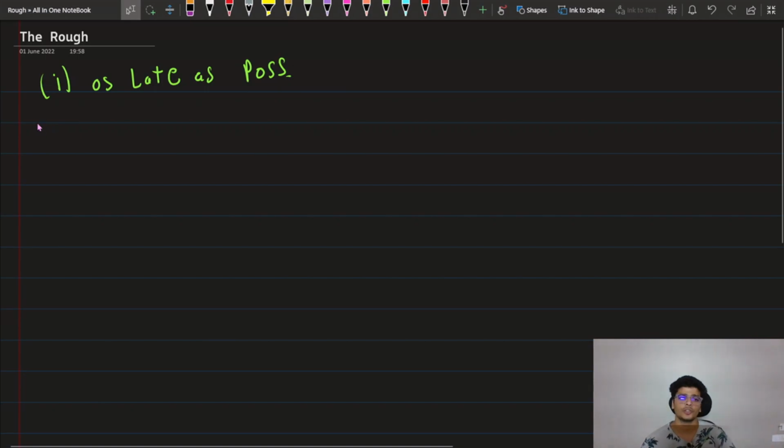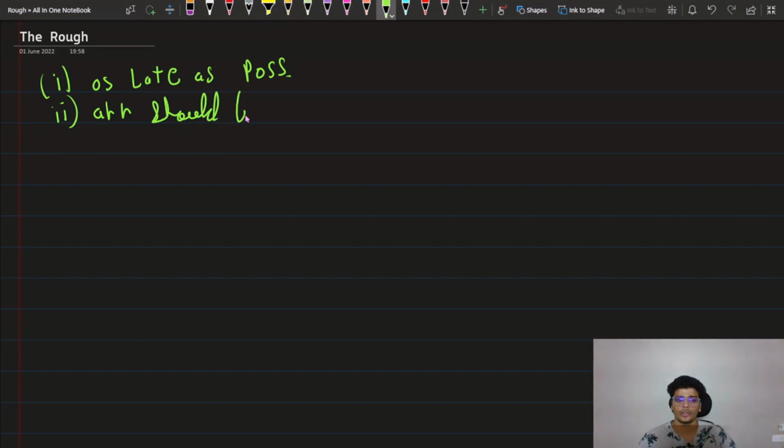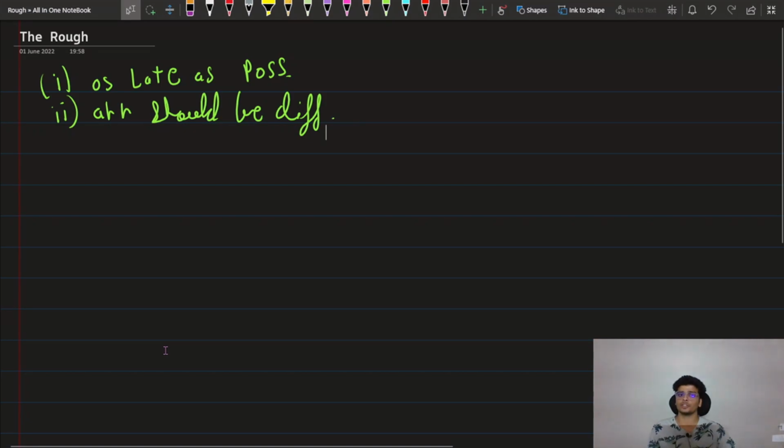All right, so this is the first condition, and the second condition is that we cannot arrive at the same time as some other person. So arrival time should be different than other persons who have arrived. So we have to keep track that if someone else has arrived at the same time, we have to choose some other time, and possibly we have to choose a time which is less than that time.